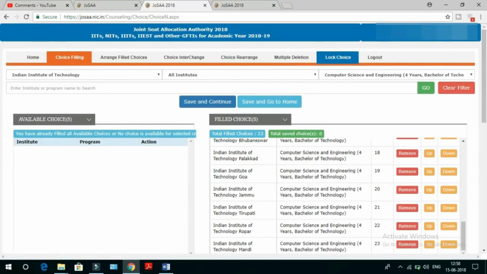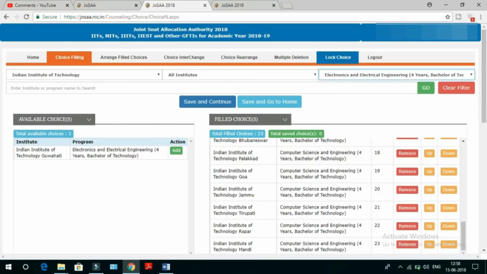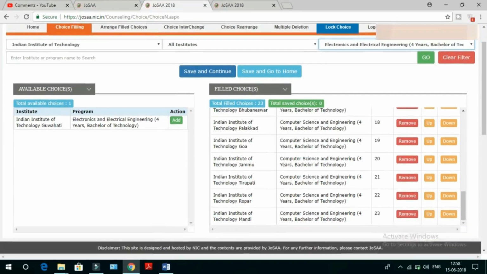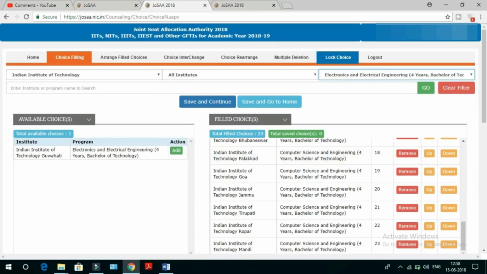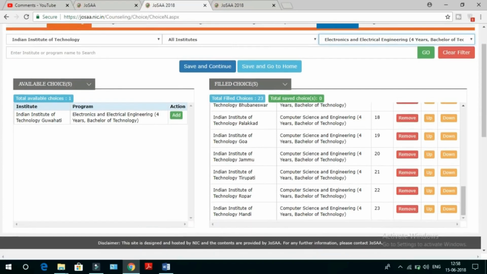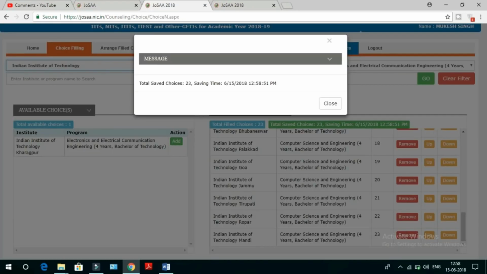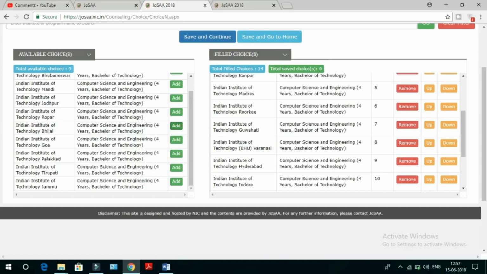Coming to arranging the filled choices, you can arrange the filled choices according to your preferences. Coming to choice interchange, you can interchange one option available to you with another option which is already chosen by you. And coming to choice rearrange, if you want an option at 9th place to take the place of second according to your preferences, you can use the up button and bring that option upwards. After every minute change, please press save and then log out.